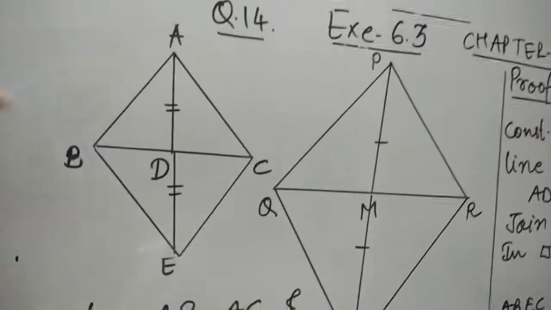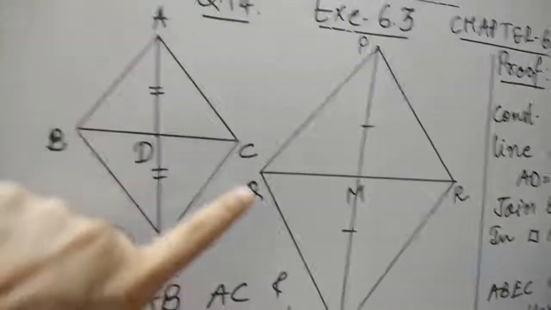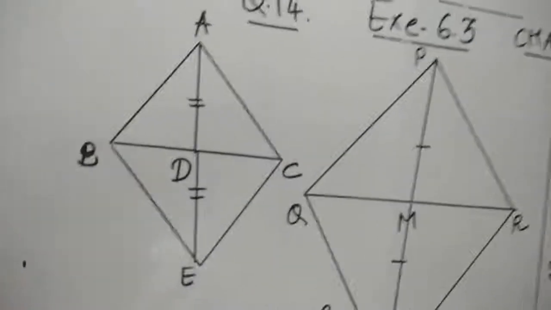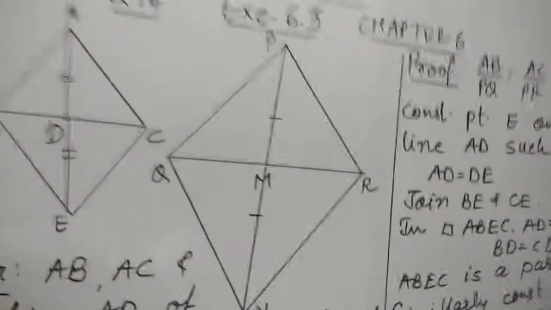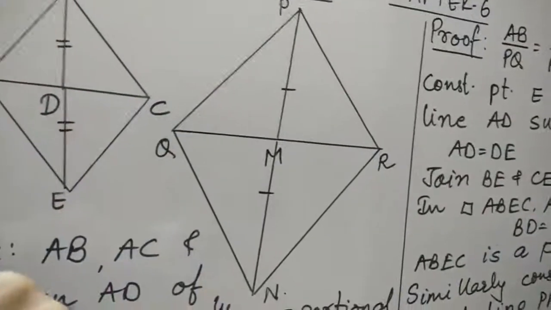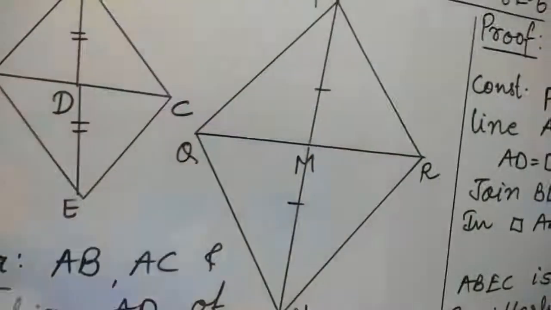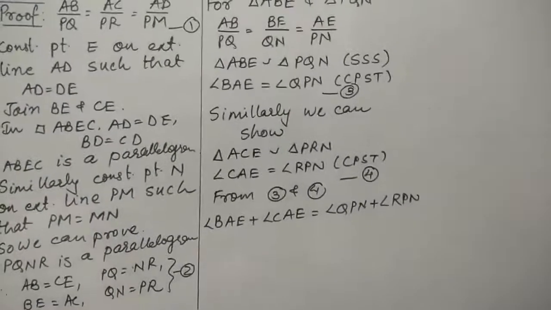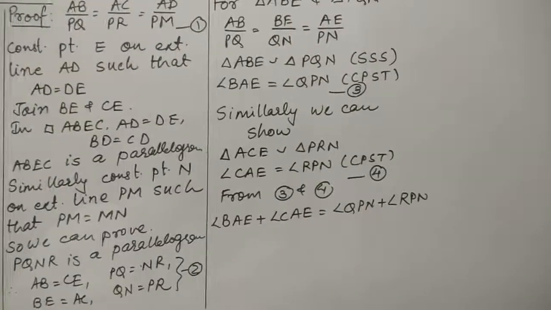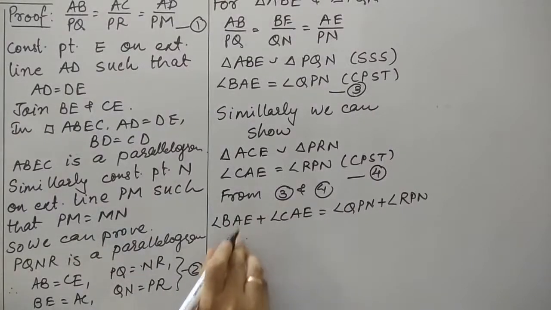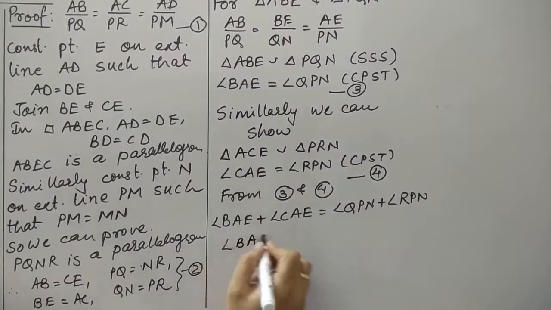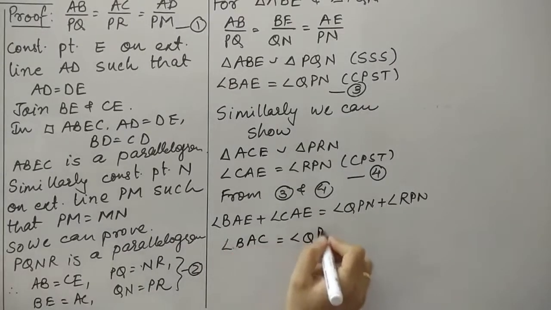I hope you can understand. BAE plus CAE is equal to the whole angle BAC, and similarly QPN plus RPN is equal to the whole angle P. So when we add this, we obtain that angle BAC is equal to QPR.